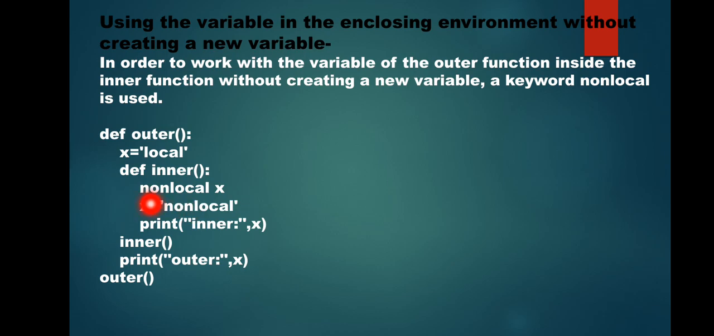See over here, I have used the word nonlocal x. So here when you write x is equal to nonlocal, it is not creating any new local variable, but it is referring to this enclosing environment variable, right? Now when you display this inner x, it is going to display nonlocal, and see the output. For inner also it has changed the value, and for outer also it has changed the value, because through nonlocal we have restricted the creation of local variable. Okay.